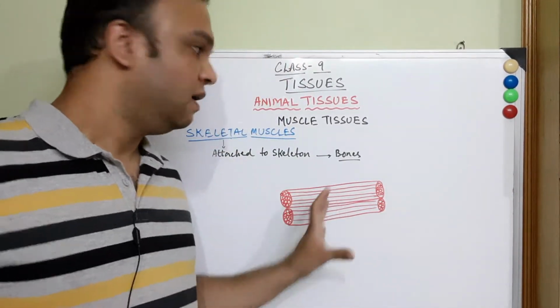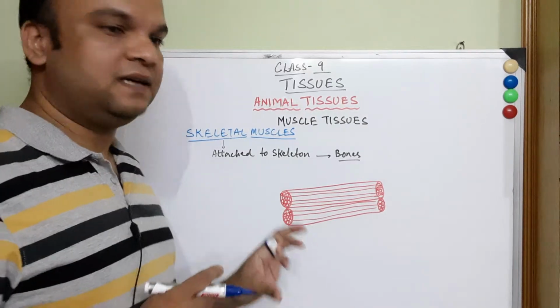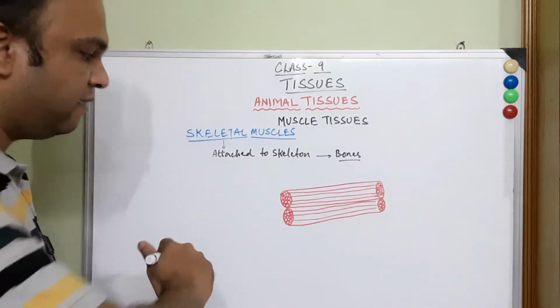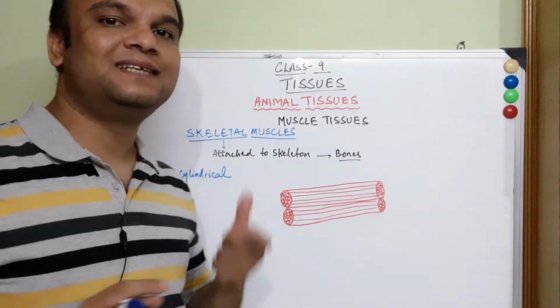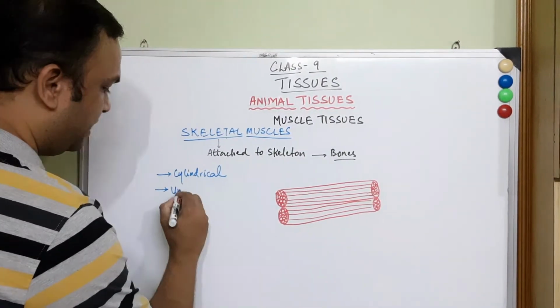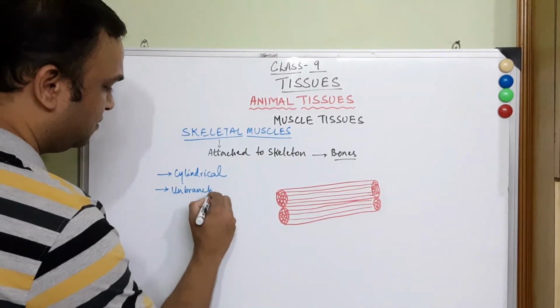So this is how a skeletal muscle fiber looks like. These are the two cylindrical structures I have drawn, and by this what we can say? That these muscle fibers are cylindrical. Also we can say they are unbranched.